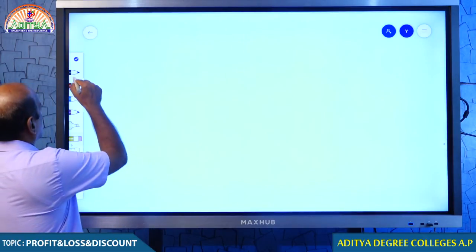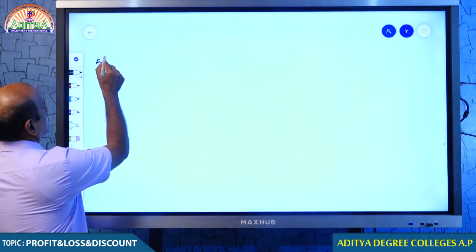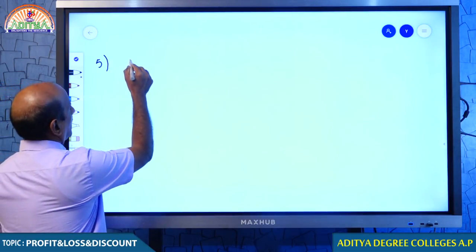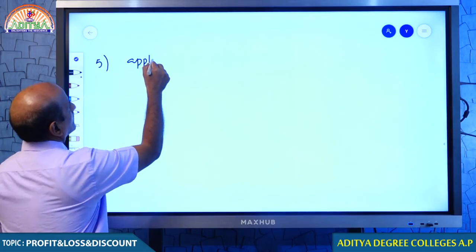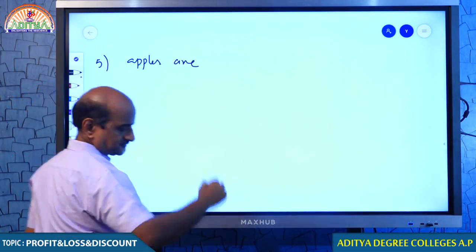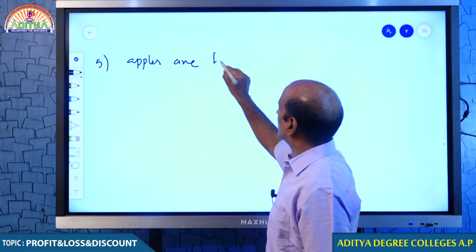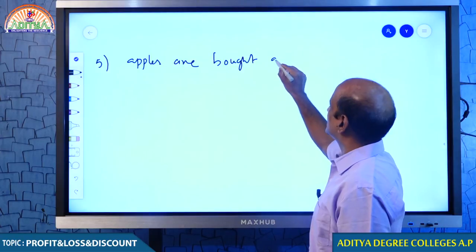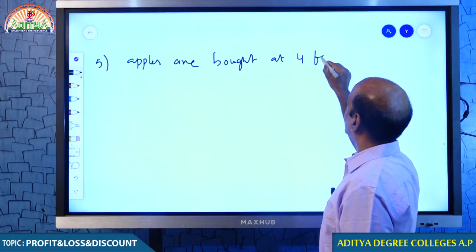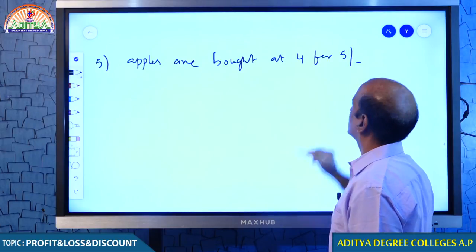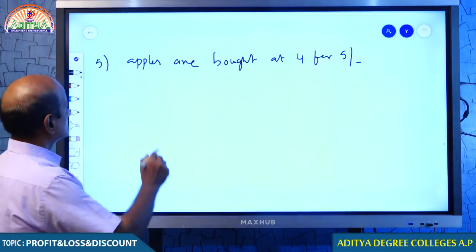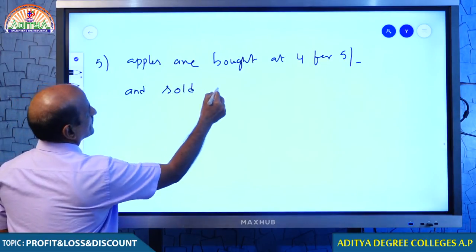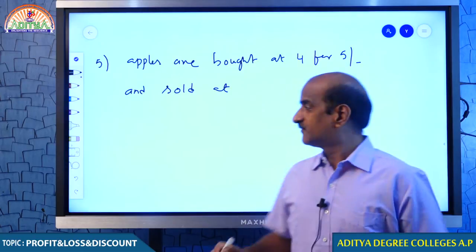Ready? Question number 5. Let us look at one more question, so you get even more clarity. Apples are bought at 4 for 5 rupees and sold at 5 for 4 rupees.